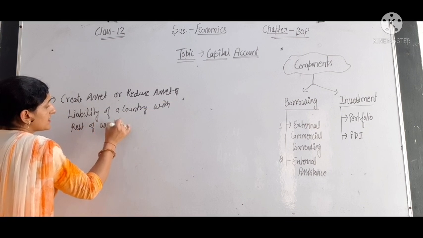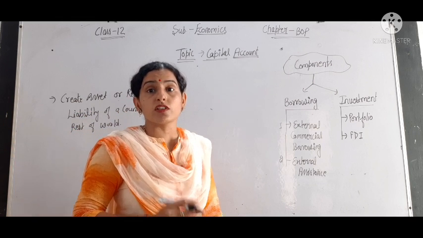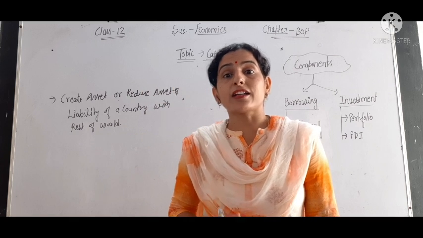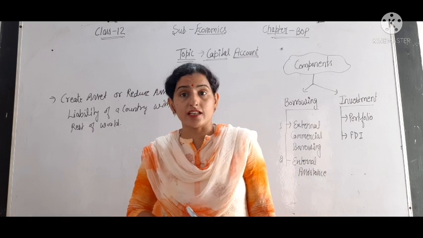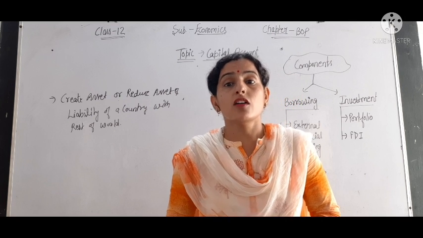It means in the capital account we include all such transactions which have an impact on the creation and reduction of assets and liability of a country with the rest of the world.